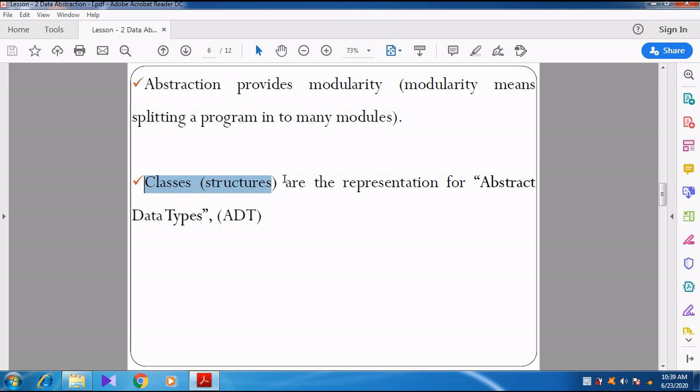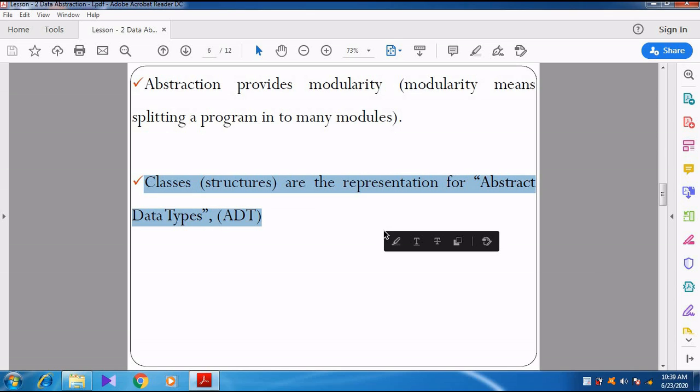Then we want to know about another concept, classes. Classes here are otherwise called structures. They are the representation of abstract data types. What is meant by ADT? That is what we are going to discuss next.